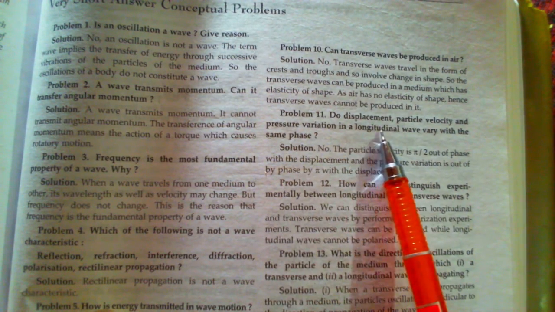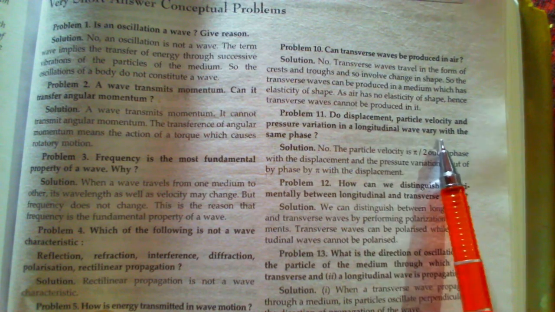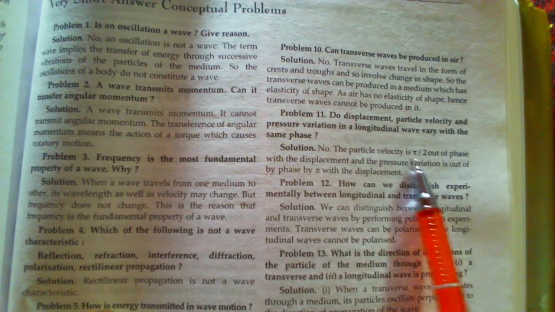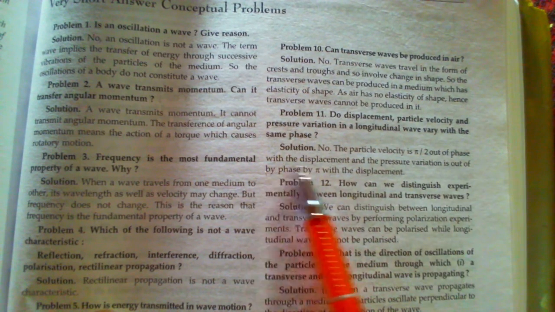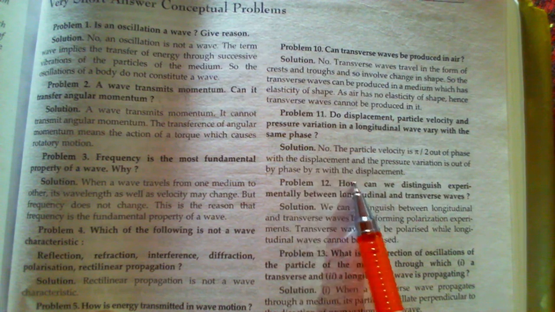Do displacement, particle velocity, and pressure variation in a longitudinal wave vary with the same phase? No, the particle velocity is π/2 out of phase with the displacement, and pressure variation is out of phase by π with the displacement.